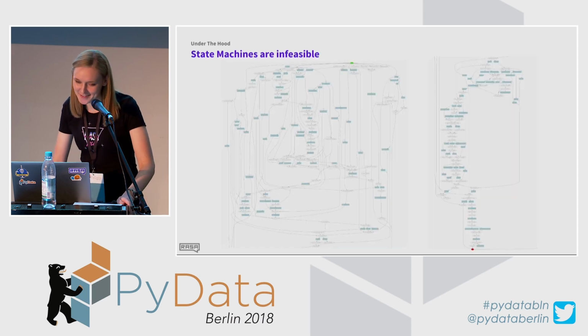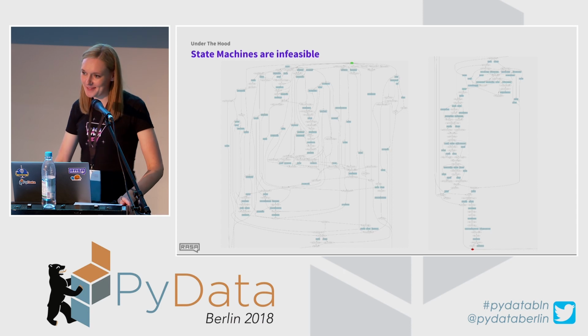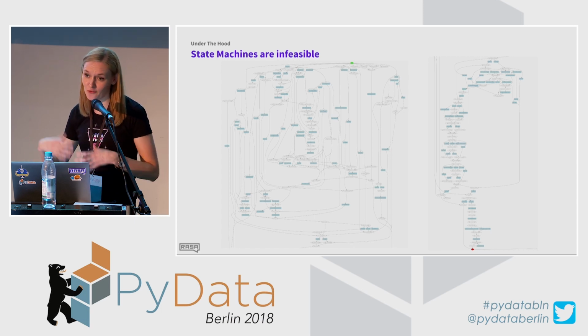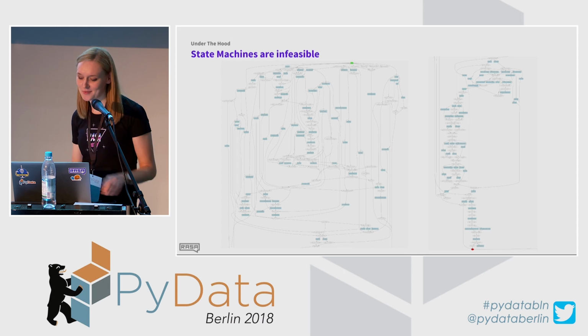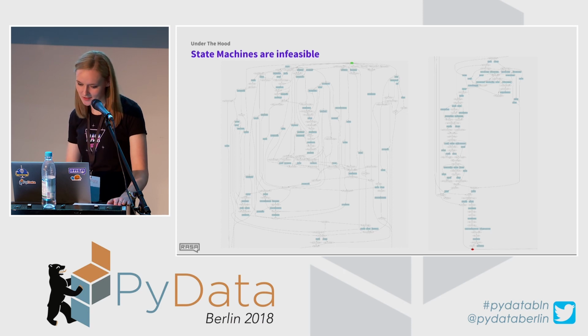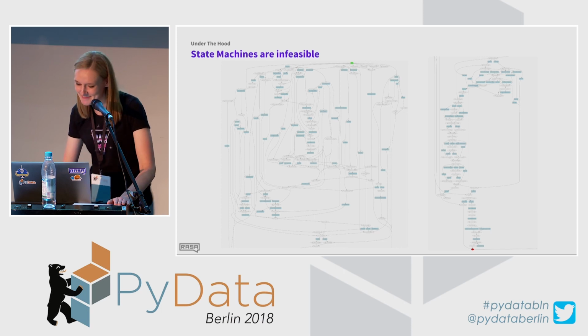If you're trying to build a more complicated chatbot using state machines, it basically turns into something like this. I'm pretty sure this is a representation of a quite simple chatbot using state machines. I think it can do just a few things, but the chatbot that I was building myself looked quite similar with state machines.